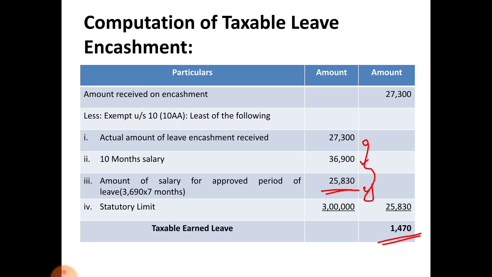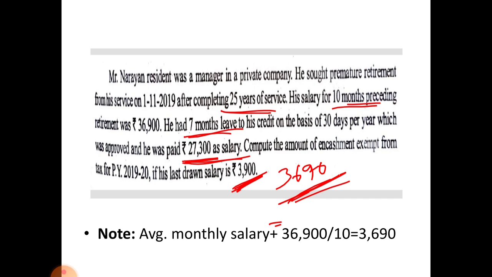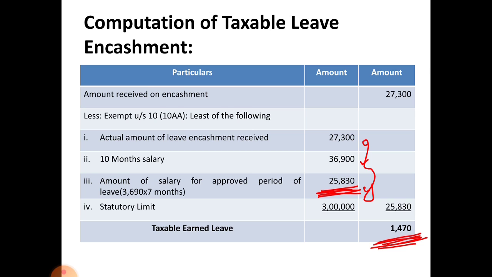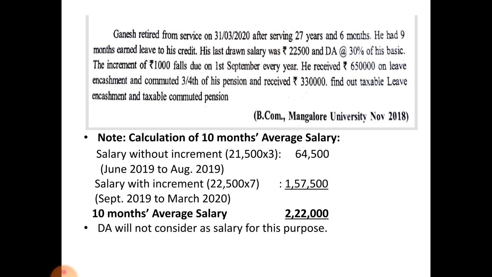His exempted amount of earned leave is 25,830. 25,830 is the exempted amount, and 1,470 is the taxable amount. In the problem they asked you to calculate this amount, but for your understanding we calculated the whole problem, that is the taxable earned leave. Okay, this is the problem. Let us solve one more problem.